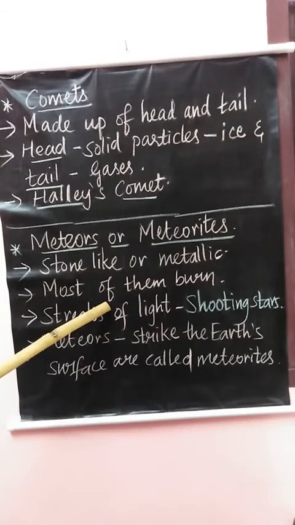Do you have any idea how the meteoroids are formed? Many meteoroids are formed from collisions of asteroids which orbit the Sun between the paths of Mars and Jupiter in a region called the asteroid belt.